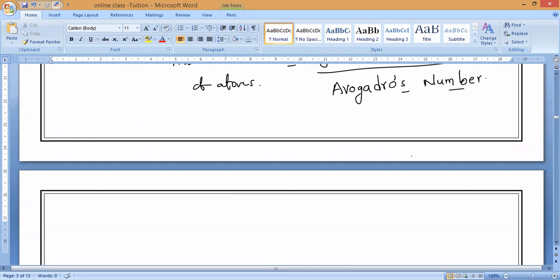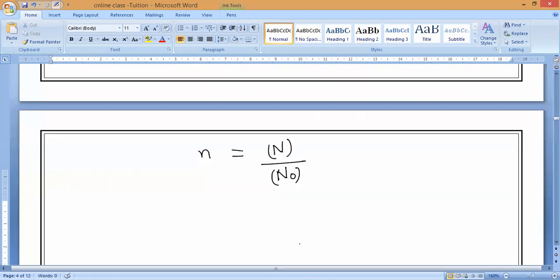Is it okay, guys? Please respond. Yes, sir. Now, number of moles is equal to small n, and the given particles is capital N, divided by the Avogadro number, N naught. Please all of you remember this. So N means the given number of particles. N naught means the Avogadro number.